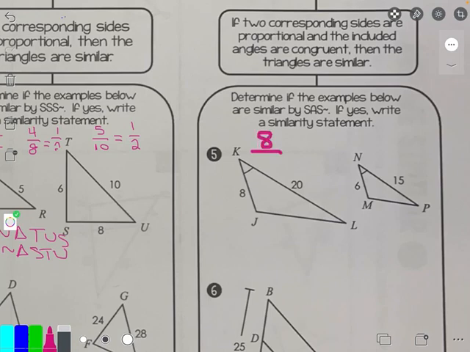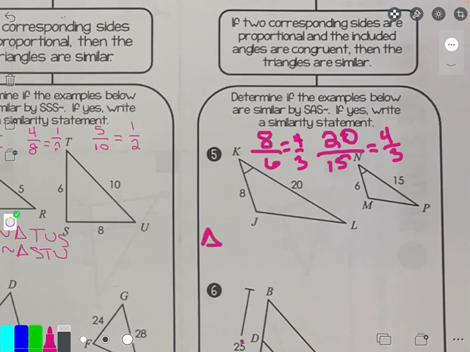Smallest side on the right is 6, which leaves 20 and 15. 8 over 6, when we divide by 2, gets me 4/3. And 20 over 15, when I divide by 5, will get me 4/3. So since my two fractions match, and the angles that are getting labeled are the ones that are made by the labeled sides, I have similar triangles.